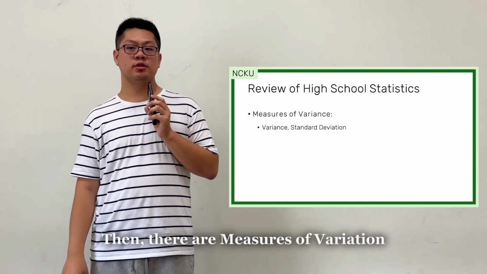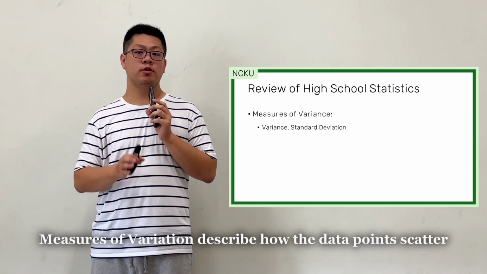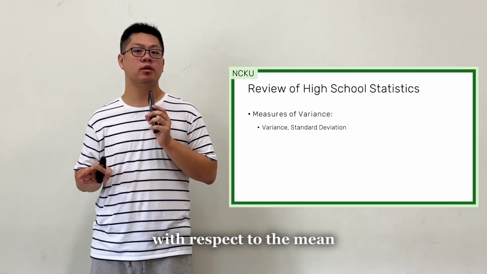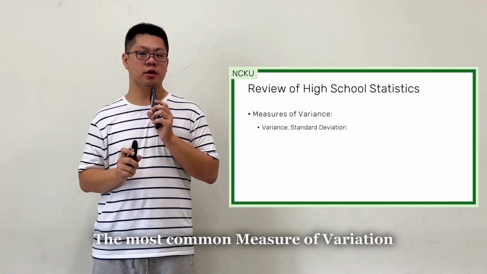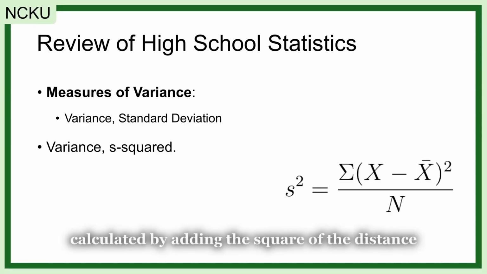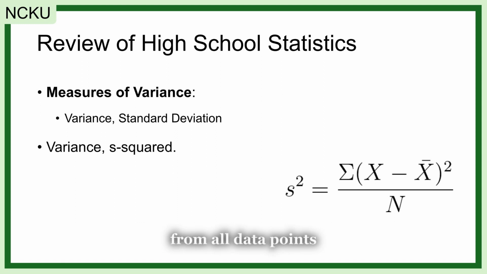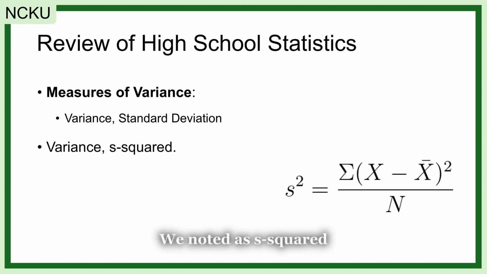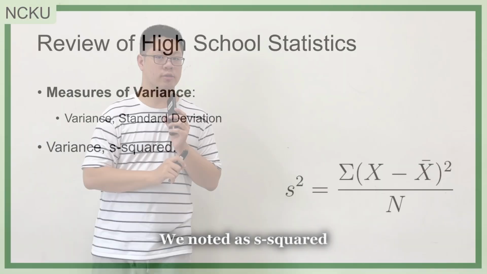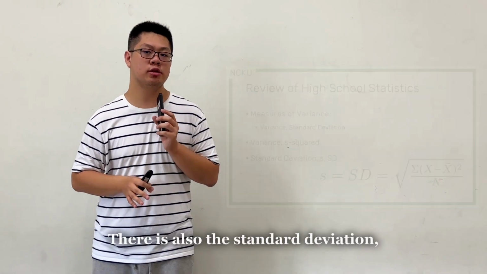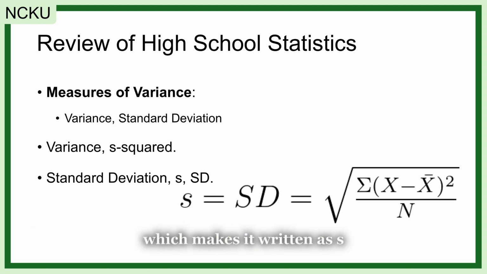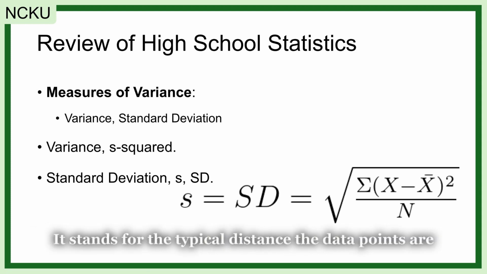Then there are measures of variation. Measures of variation describe how the data points scatter with respect to the mean. The most common measure of variation is the variance, calculated by adding the square of the distance from all data points to the mean, divided by the number of data points. We note it as s squared. There is also the standard deviation, which mathematically is the square root of the variance, which makes it written as s. It stands for the typical distance the data points are to the mean.